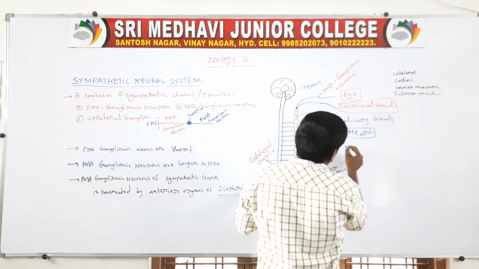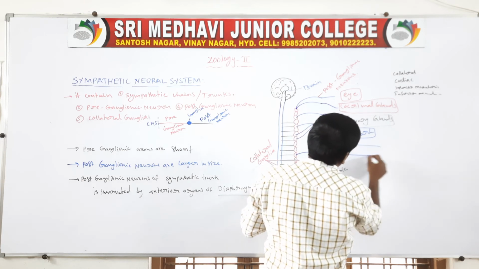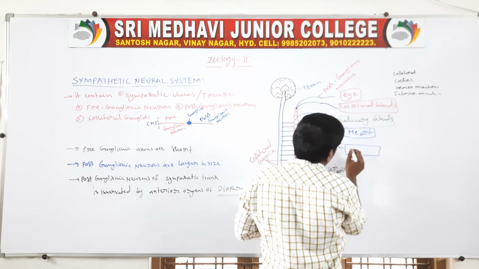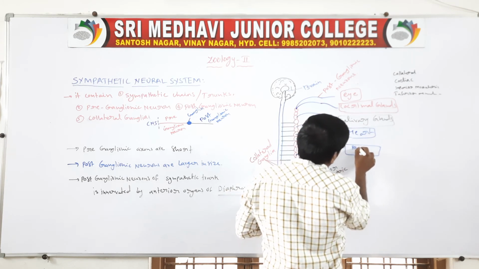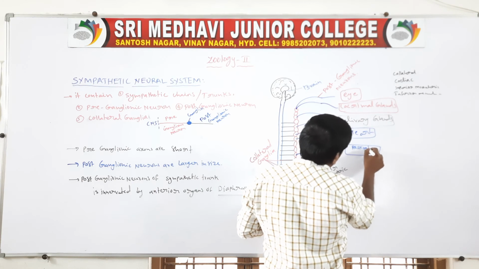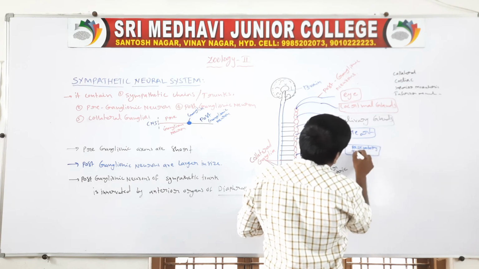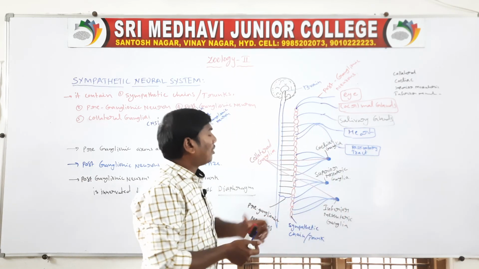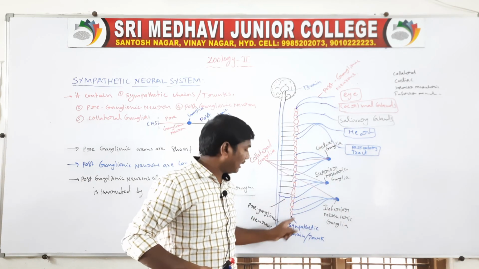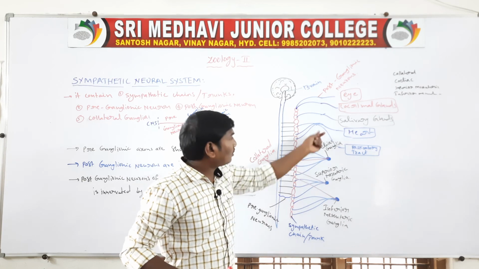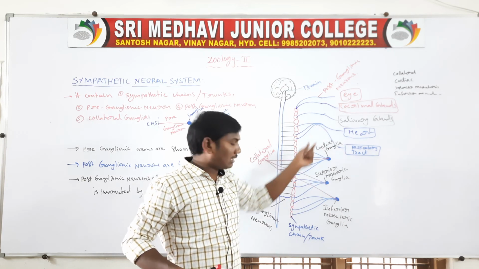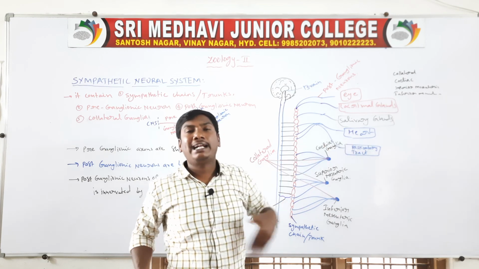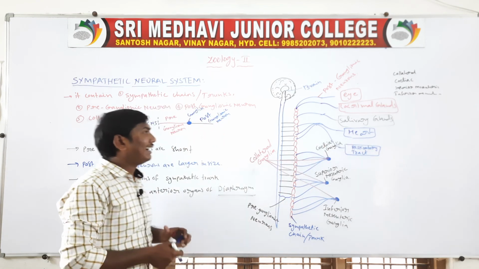Next, respiratory structures like the respiratory tract. So these are controlled by the preganglionic neurons of the sympathetic trunk, and the postganglionic neurons of the sympathetic trunk are controlled by the anterior organs of the diaphragm.